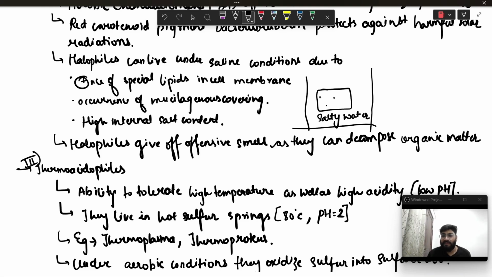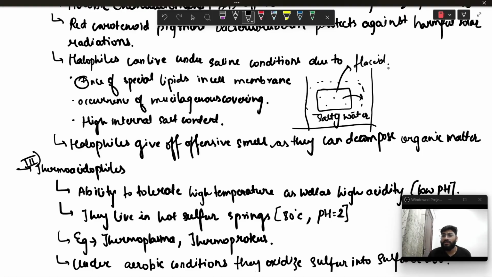There are, let's say, few salt molecules inside the bacteria and a lot of salt outside. So according to osmosis, the water will go from the high water content to the lower water content. So the water will go from here, and this will lead to this bacteria getting flaccid.